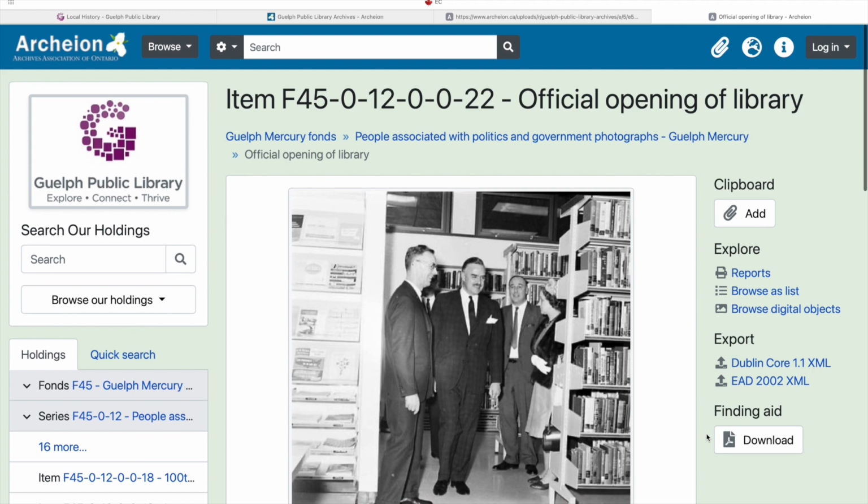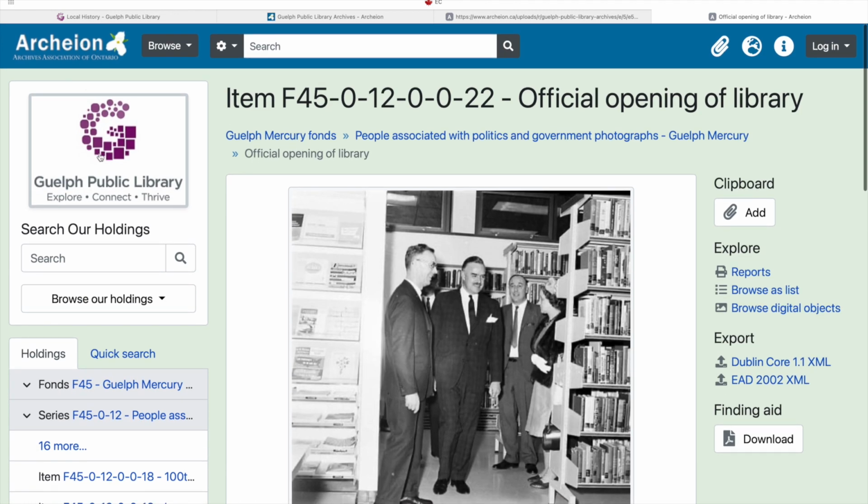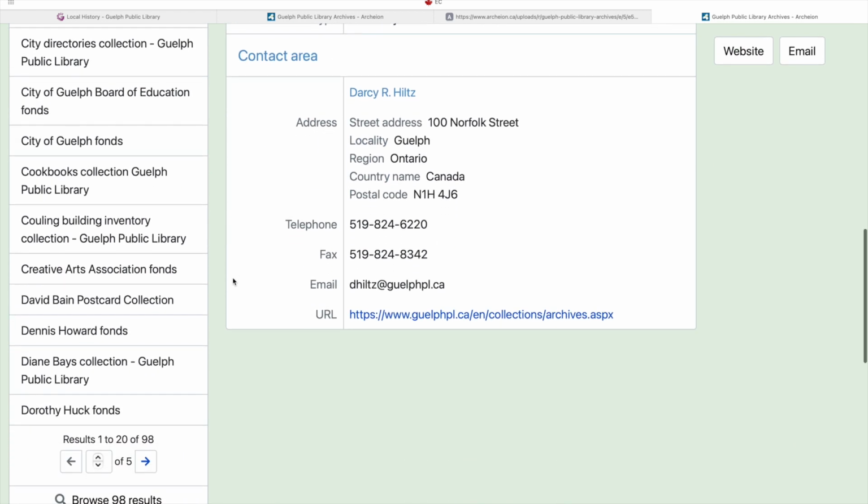So, what do you do after you've found what you're looking for? You need to make an appointment. You can either call or email us. We will then get back to you with a time and make sure all the material is ready for your visit.